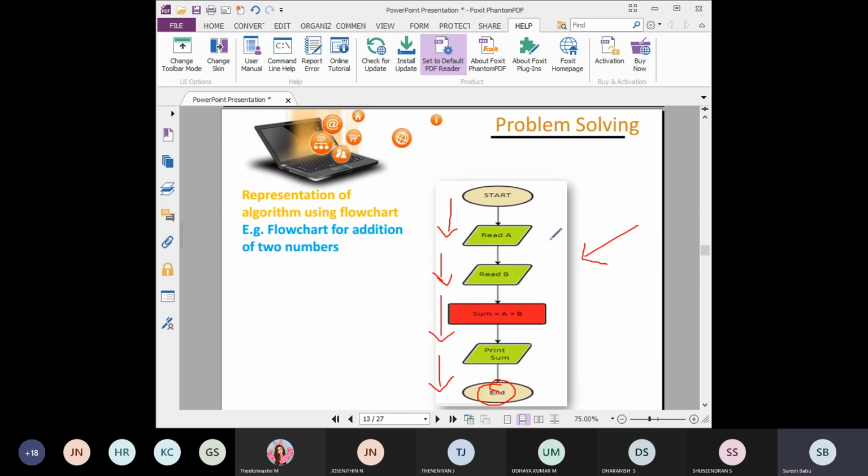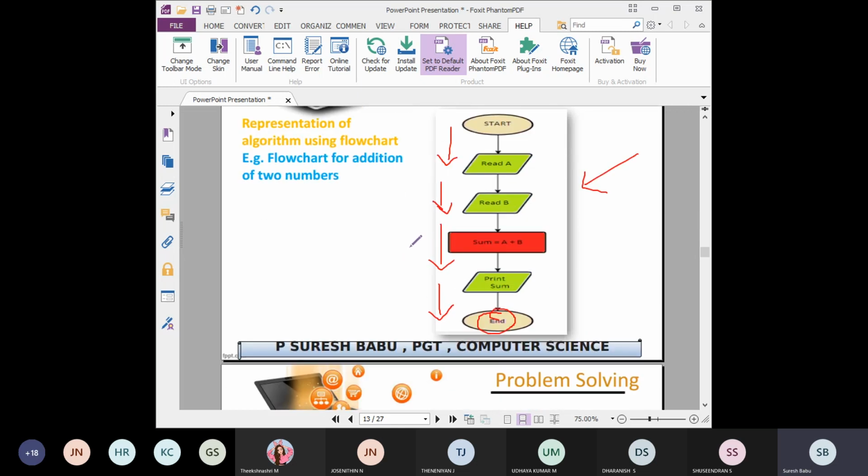This is the example of a representation of an algorithm using a flowchart. The same addition of two numbers. So start, read A, read B. Two variables we are reading. And in the operation, by using rectangle boxes, you can see sum equal to A plus B. Addition. After doing that, it goes to the next statement, that is printing the output. Print sum. Sum is the variable, it holds the value, right? It will display the sum value here, and finally end the program. So this is a diagrammatic representation of the algorithm.